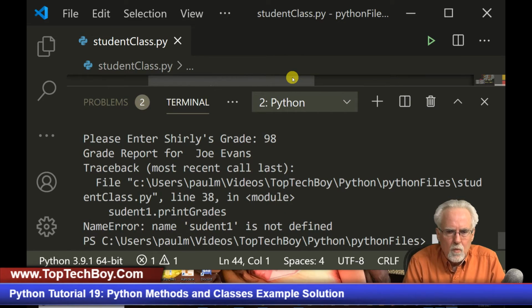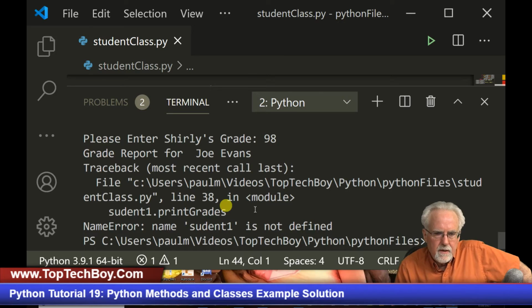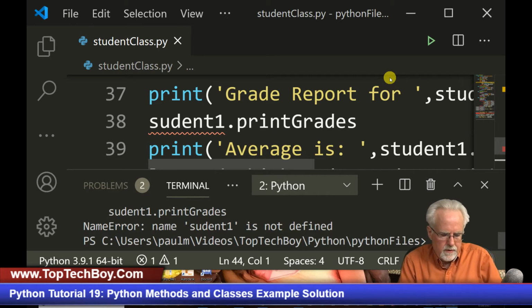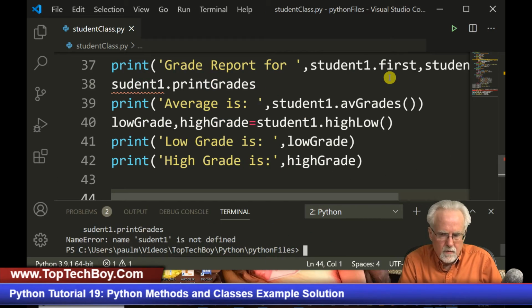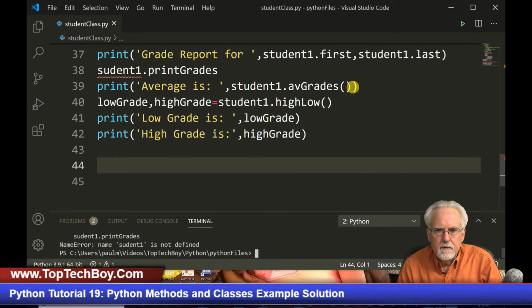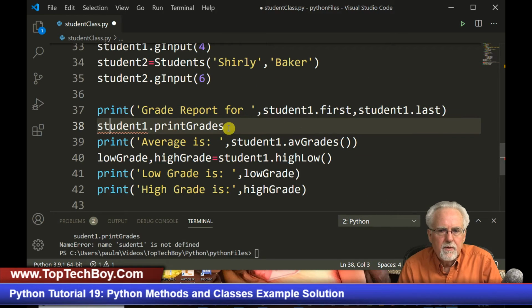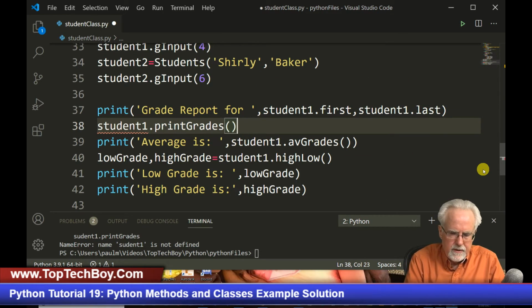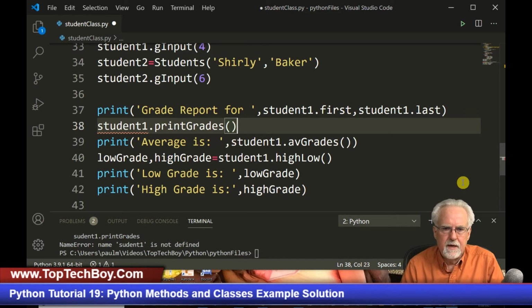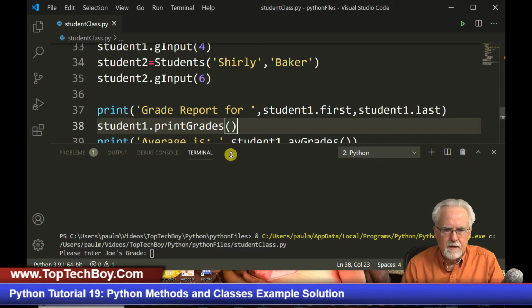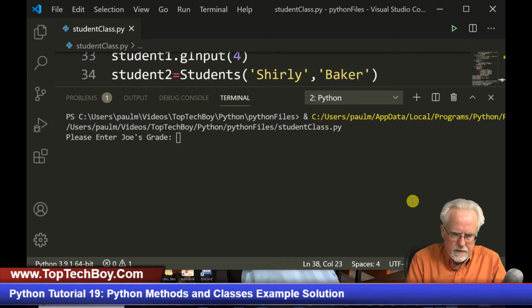All right. Oh, student 1. Oh, I misspelled student again. Man, it's like the T isn't working on my keyboard. Okay, so where was that? Student 1 dot print grades, and I think when I do print grades I'm calling something, so I better do that. All right, so let's try this again, and let's make it bigger for you.